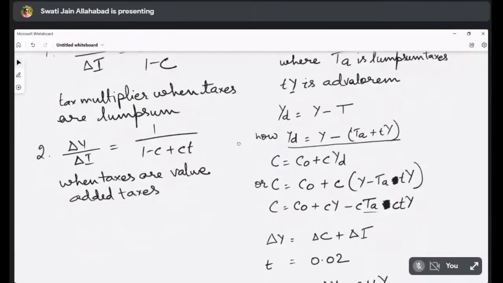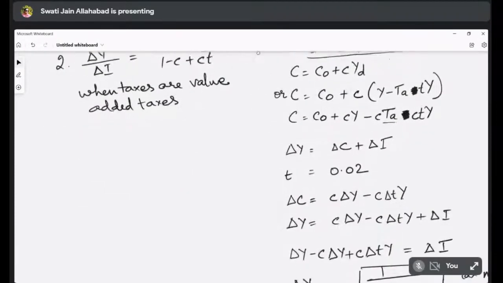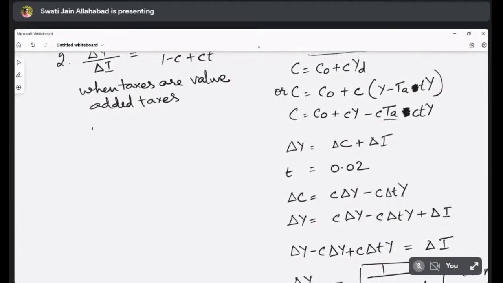So let us take an example. C is equal to 0.8 and T is equal to 0.02, right?